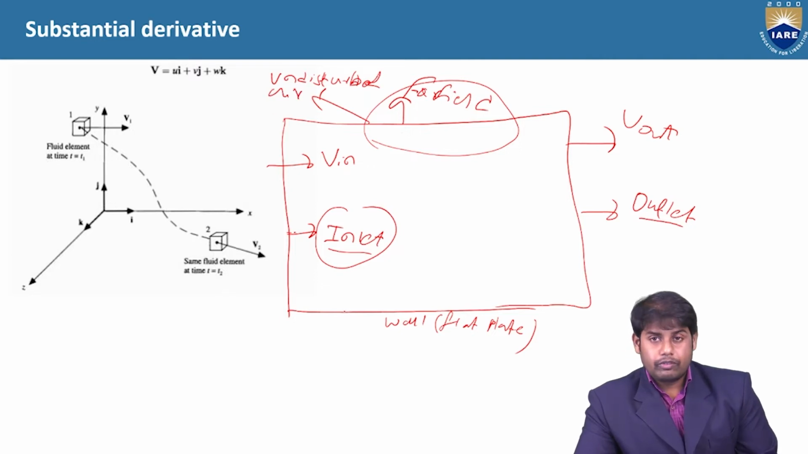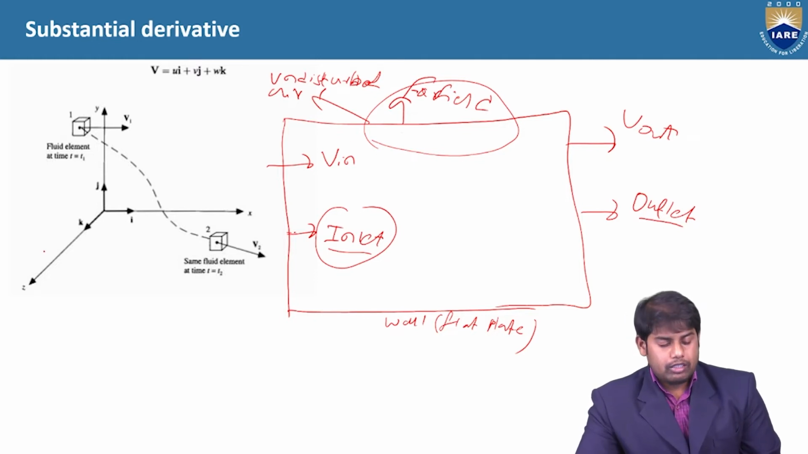So because of the presence of this wall, any undisturbed place is called the far field, where the wall effect on the air will not have any significance. Okay, so now we need to calculate what is y plus.